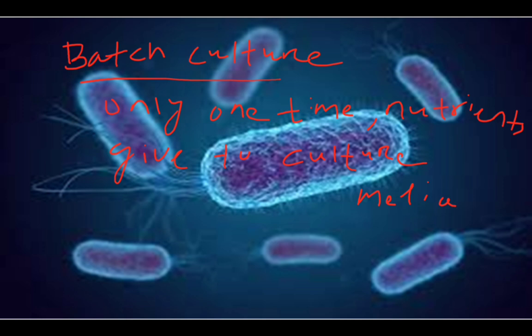Different types of cultures are there: batch culture, continuous culture, synchronous culture. In batch culture, nutrients are available to the bacteria only once. In continuous culture, we continuously supply nutrient media.